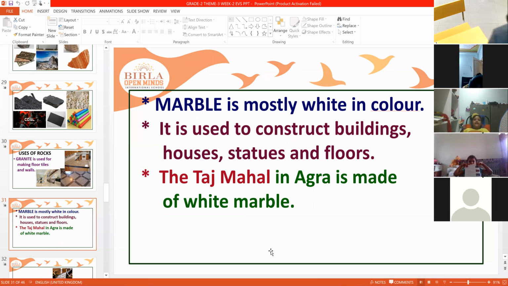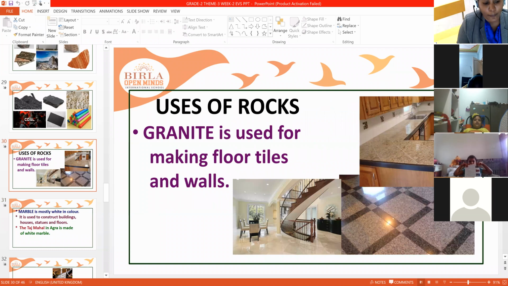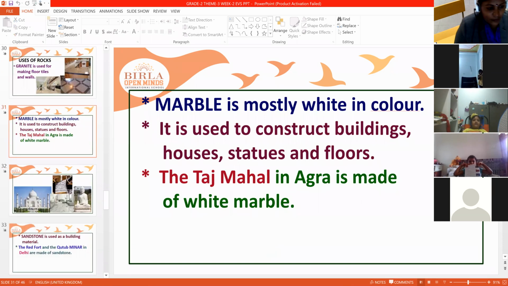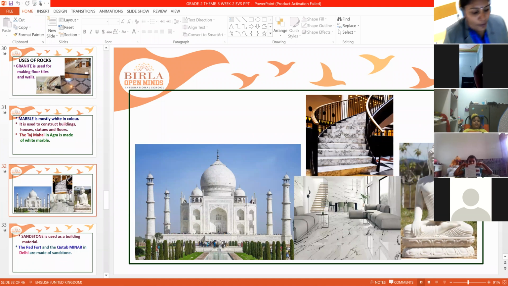First one is granite. Granite is used for making floor tiles and walls. Next one is marble. Marble is mostly white in color. It is used to construct buildings, houses, statues and floors. The Taj Mahal in Agra is made only of marble. These are examples of marble. Statues are also made of white marble, and mostly you can finish your interior decorations with this marble.